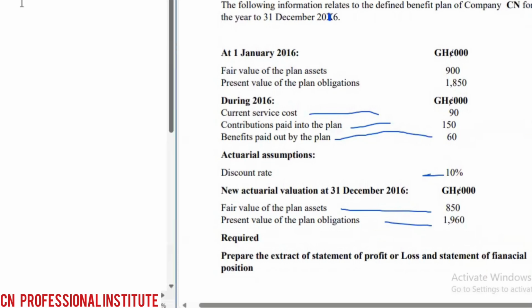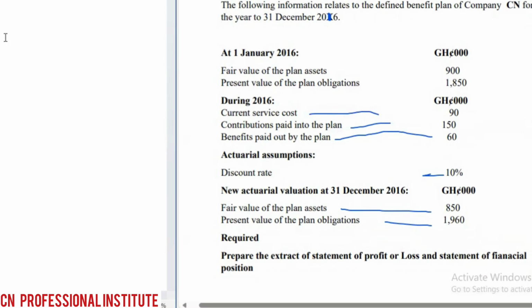So let's do the defined benefit plan asset. When we are done with the asset, we'll come and do the liability, the obligation, and we'll see the net. Okay, so let's do the asset. Then when we are done with the asset, we'll come and do the liability.